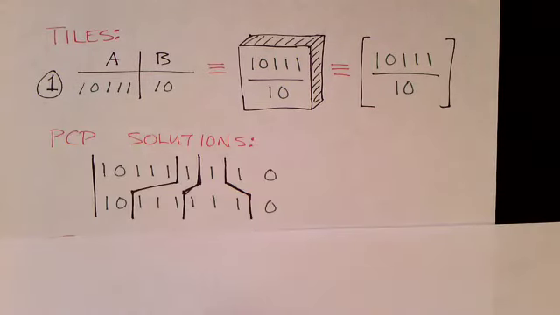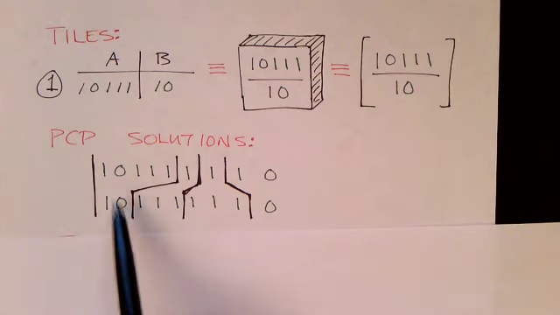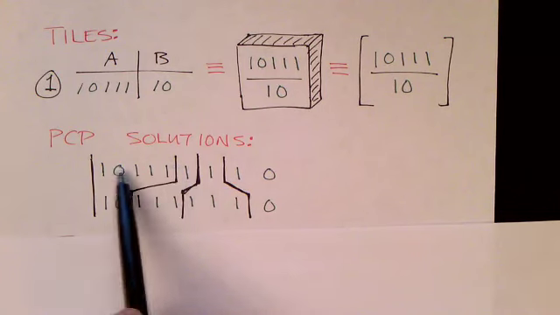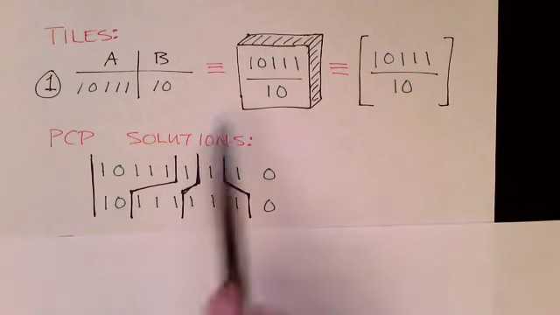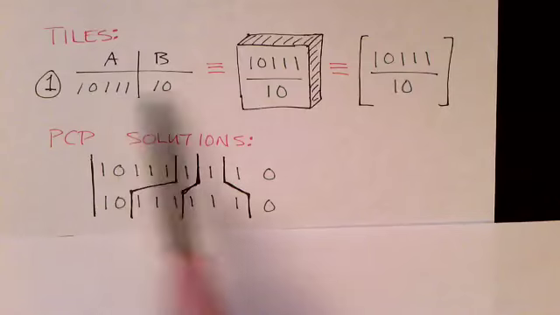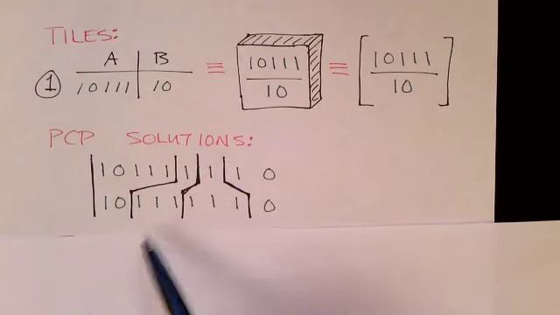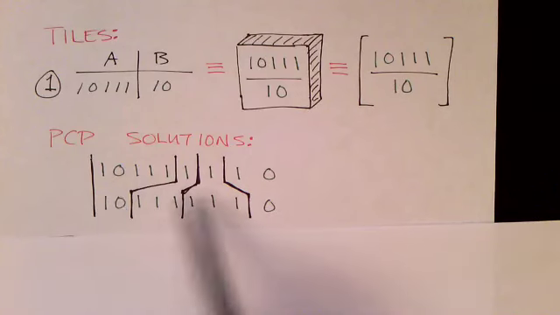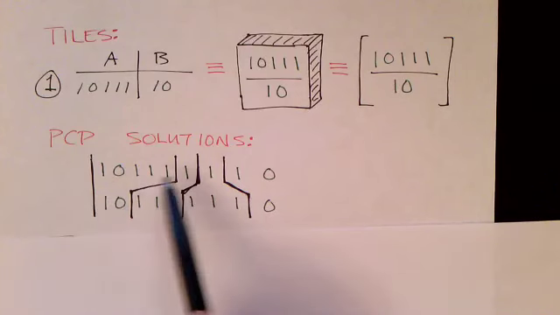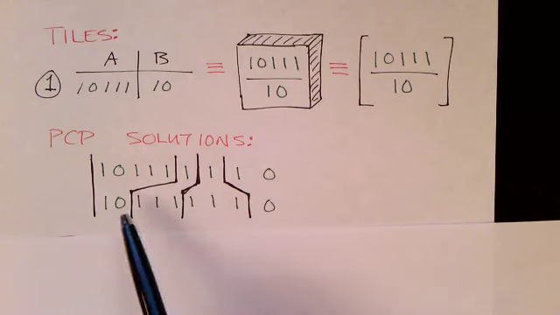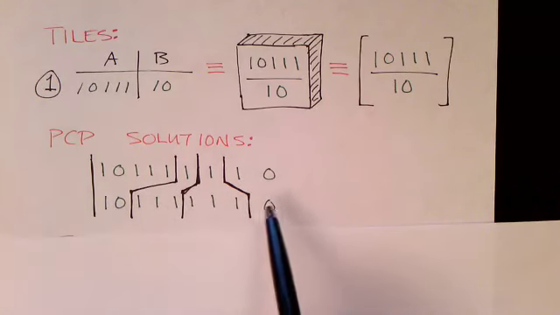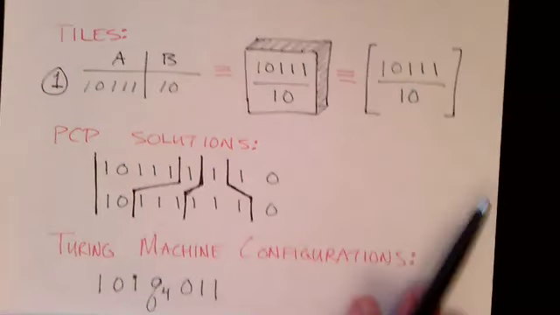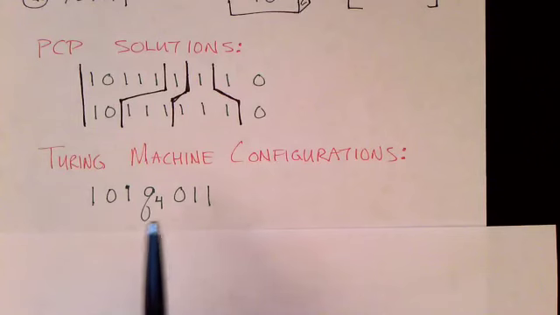And then I've also shown solutions like this. Here is a tile with 1 0 1 1 1 on top and 1 0 on the bottom. That's the tile that's represented up here. And there are some other tiles, and this is a solution because when you line the tiles up together, all of the symbols on the top strung together is the same string as all the symbols on the bottom strung together. Now let's look at Turing machine configurations.